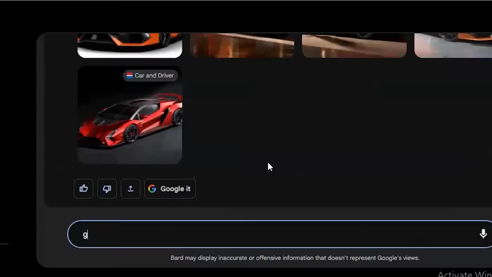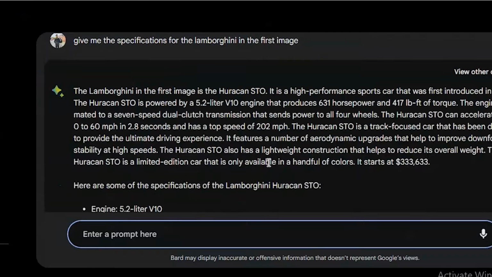The next feature that Bard AI has is that, for example, we like a picture of the Lamborghini we asked for in response and we want the specifications of that Lamborghini. So it will also give you responses based on images. For example, let's search it here by mentioning that Lamborghini. Give me the specifications for the Lamborghini in the first image, and it will give us the details for that car with the source links for that too, if you want to proofread. And in my personal experience with ChatGPT, it always gives you links which are either expired or not available on the internet, because of ChatGPT's data collection limitations.